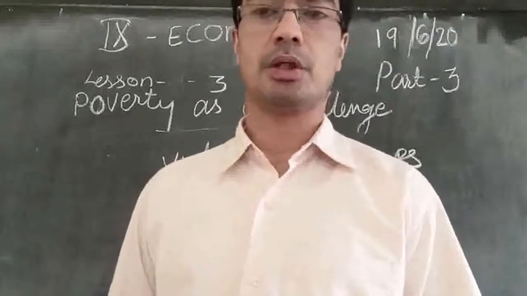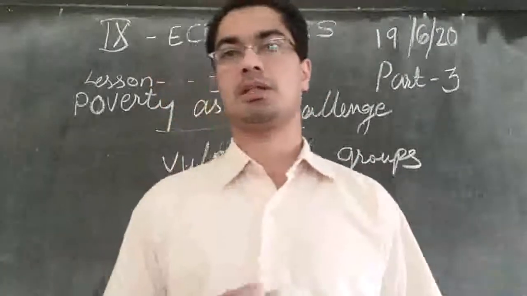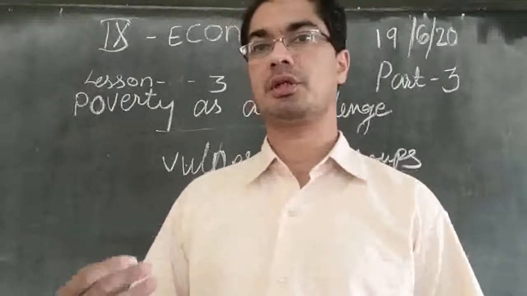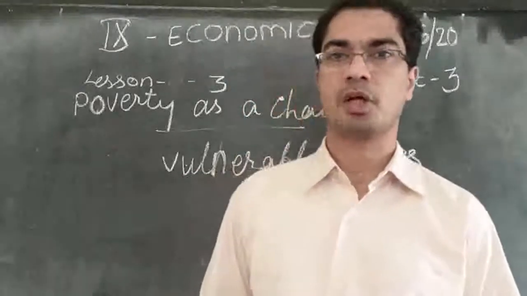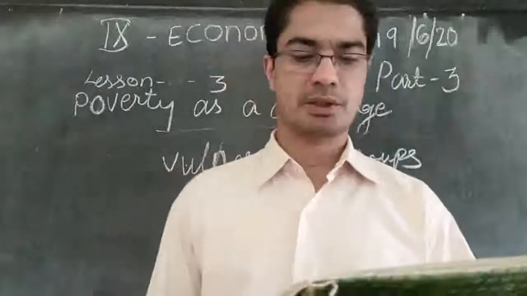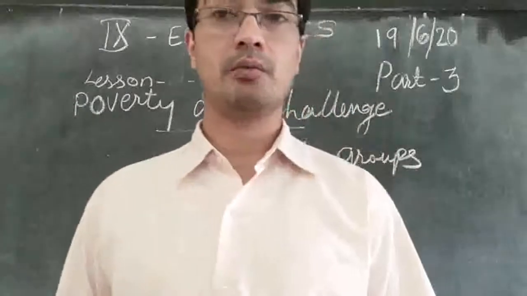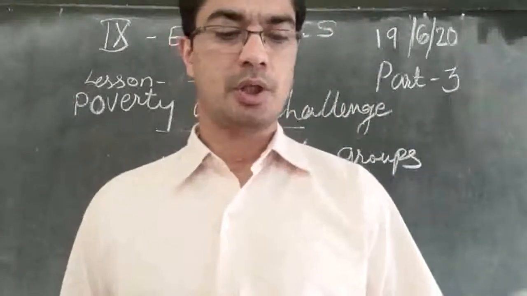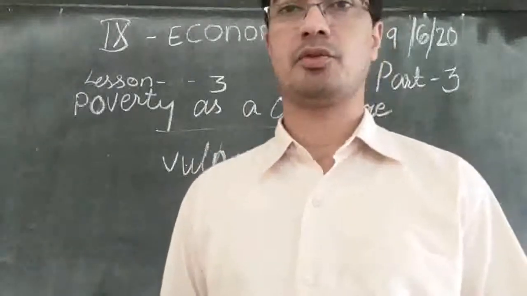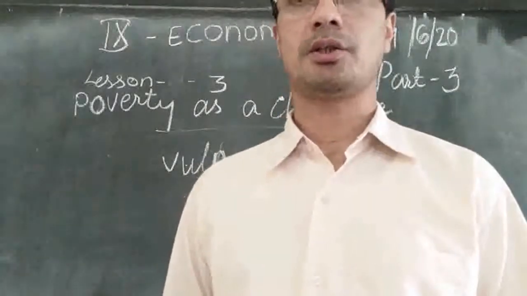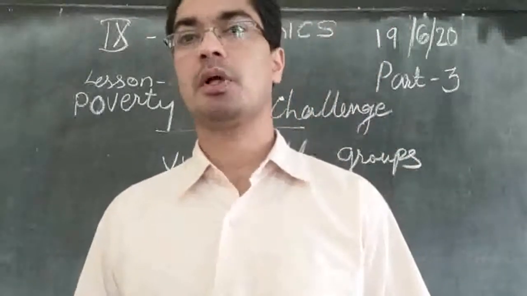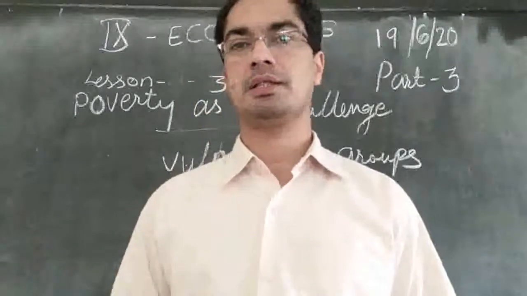Apart from these social groups, there is also inequality of incomes within a family. So we talked about the social groups, the scheduled castes, the scheduled tribes, and the untouchables, and how they are affected in the society. And apart from that, even within a family we can see there is a lot of discrimination. Income inequality, for example: in poor families all suffer, but some suffer more than others. So in poor families almost all the members are suffering, but not equally. Some people have got a little more, some people have got a little less, and so on.